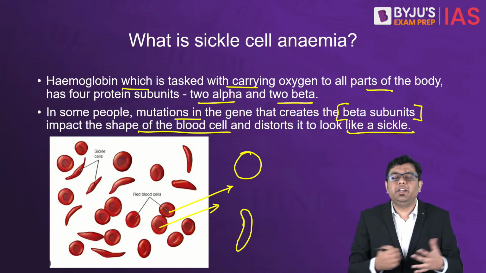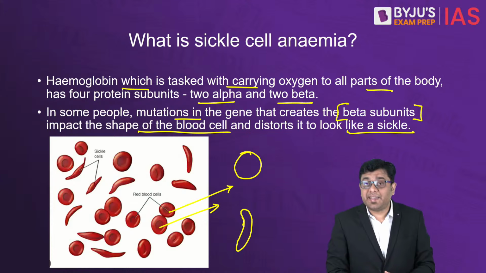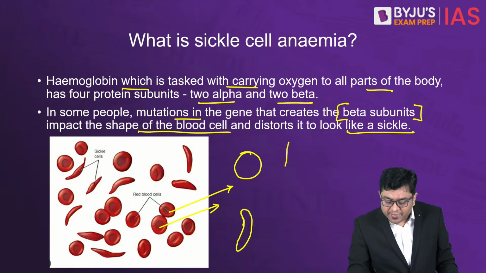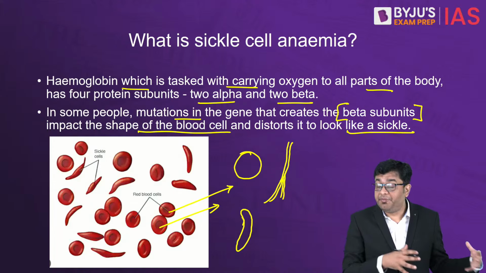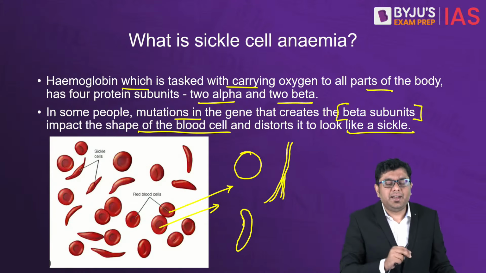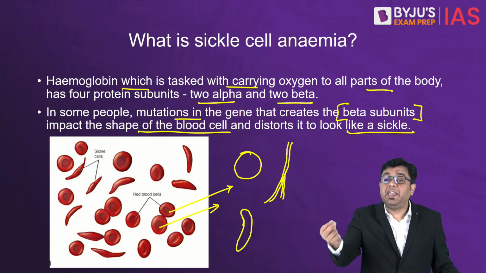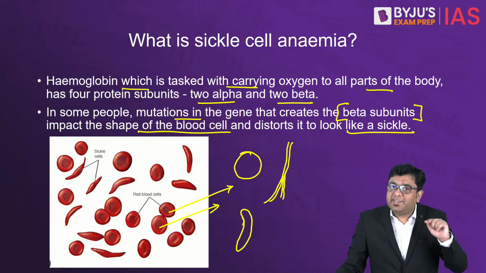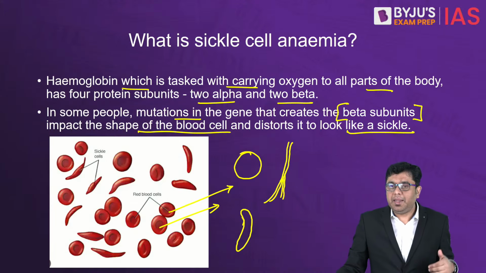Now, why is this an issue? After all, these are still cells nonetheless. Because please understand, when you consider the various veins, capillaries, etc., which connect the body to its various parts, the rounded cells are easily able to navigate and move to the different parts. Whereas the sickle cells are unable to move in a significantly fluent manner.